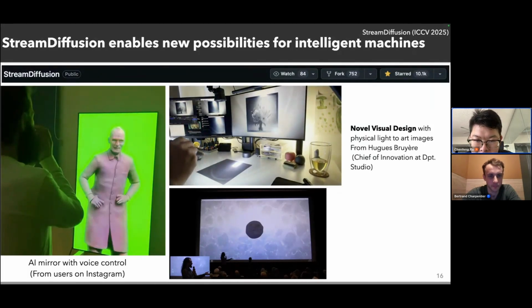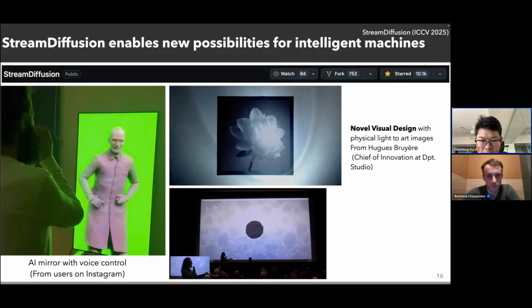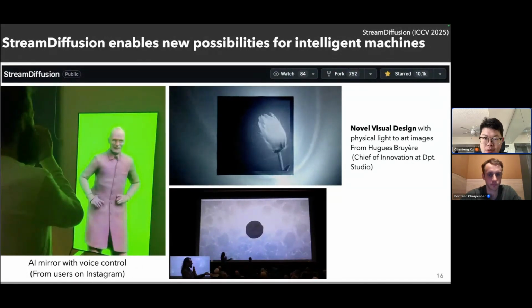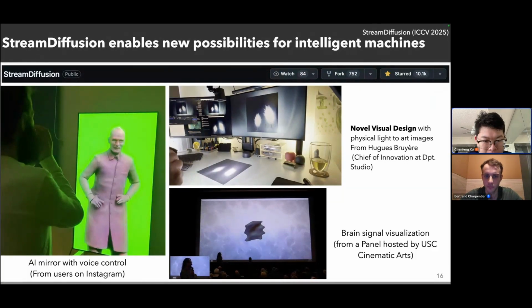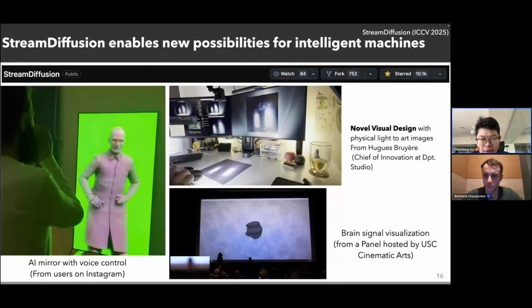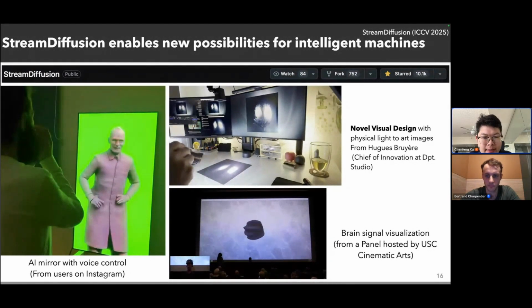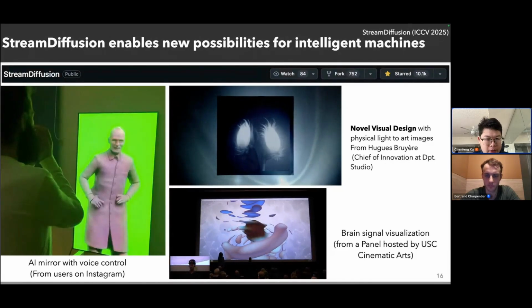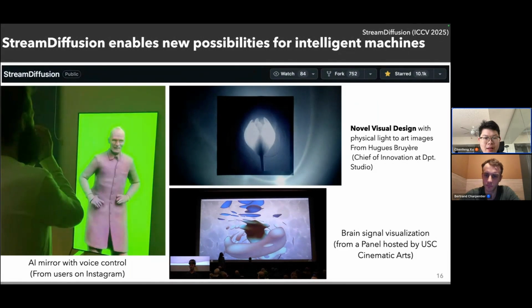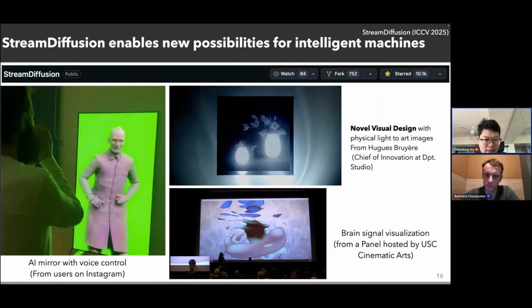And another user is chief of innovation at DPT Studio. So they utilize our technique to translate the visible lights into an auto image in real time. I think this is a very interesting application. And there is another user who also tries to utilize our work to visualize brain signals. For example, our StreamDiffusion can translate the brain signal into some different images to reflect the brain activity.